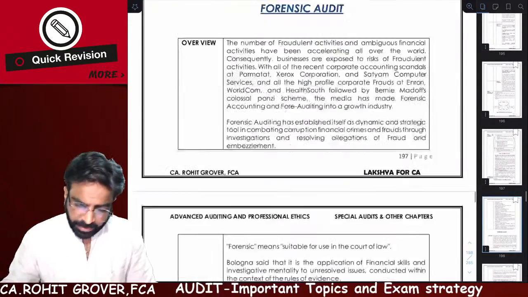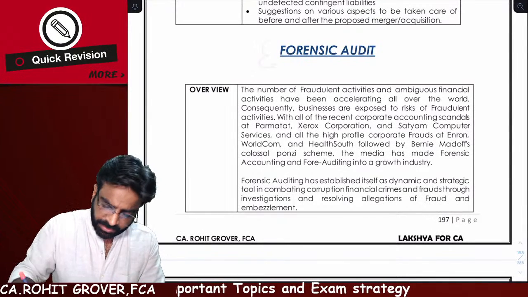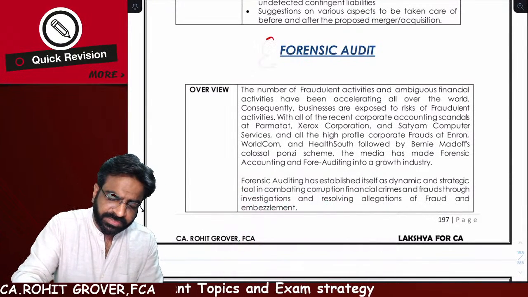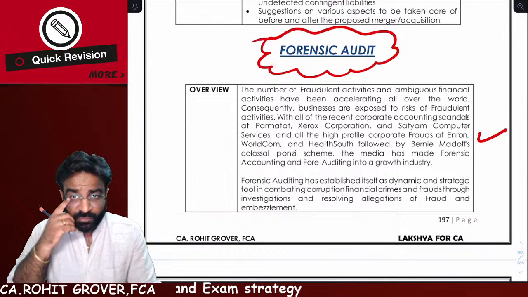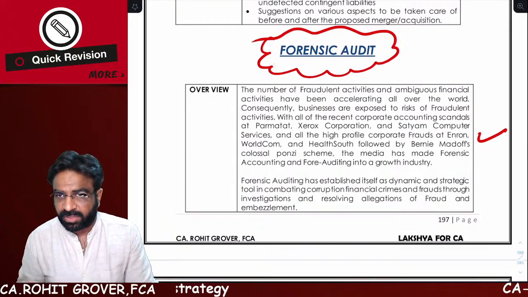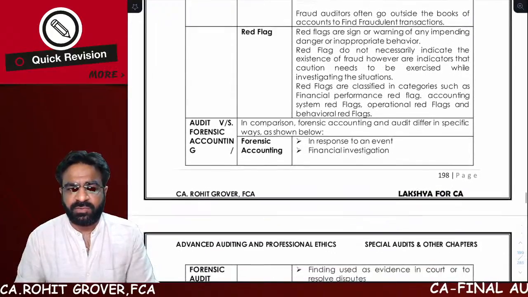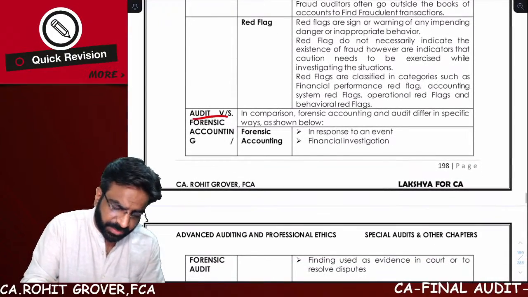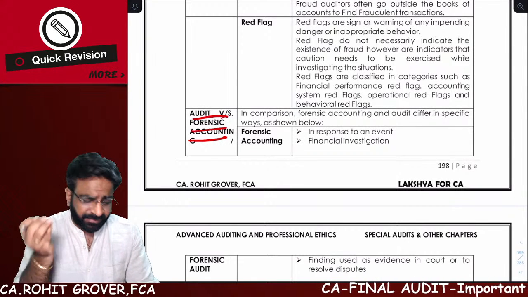Now, see, this is the forensic audit. So what is the first thing they may ask you? They may ask you how the forensic audit is being carried out. This is the meaning of the forensic audit. If you want, I will put the link in the description also relating to this material. You can read it out also. What are the questions they may ask you in the forensic audit? First of all, the difference between the forensic audit and accounting. It's a very small topic, so you have to understand that they have every right to ask you.